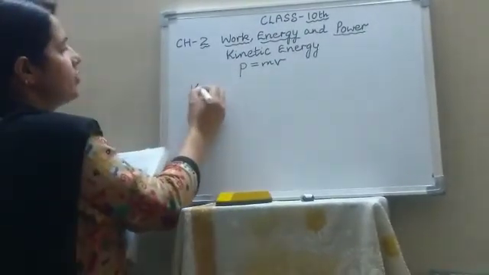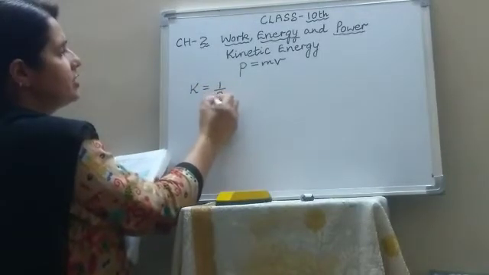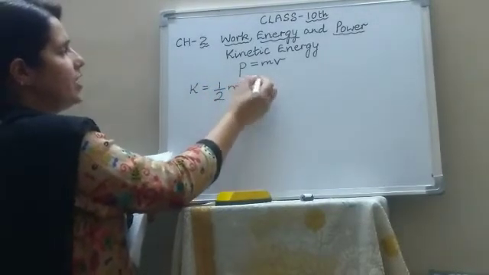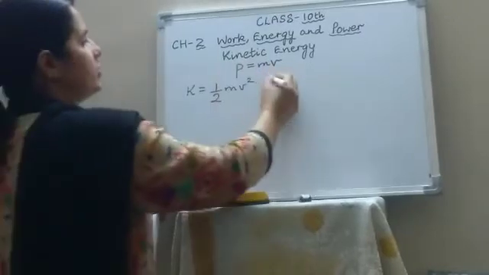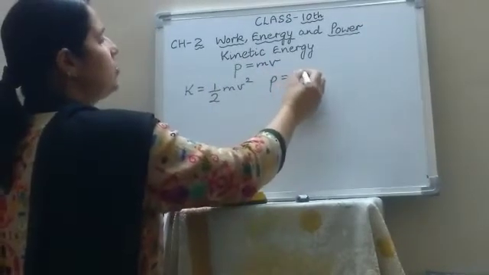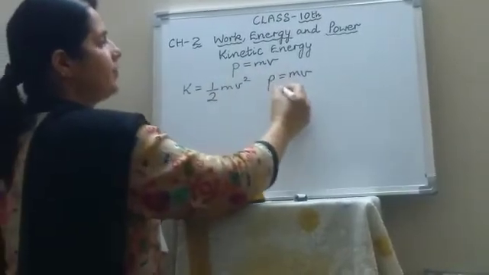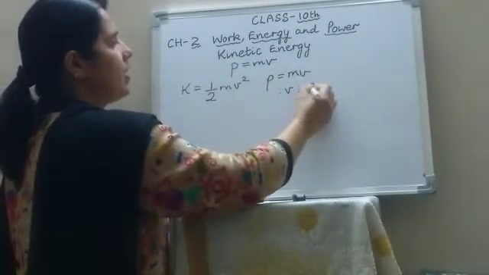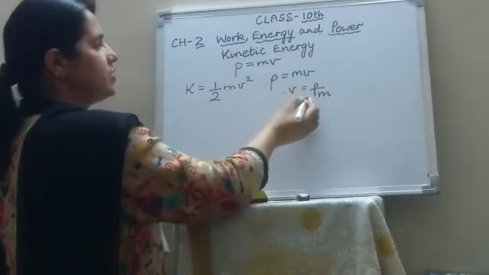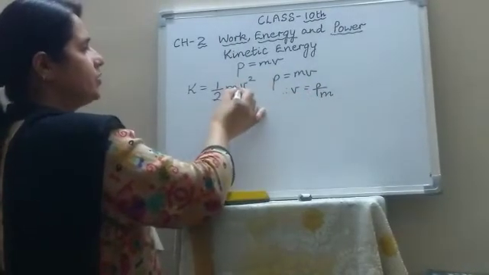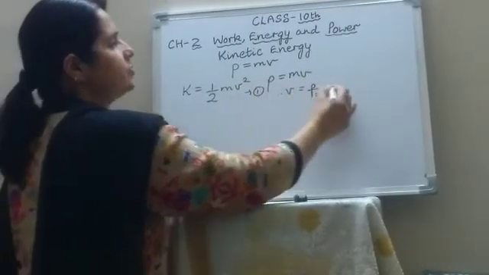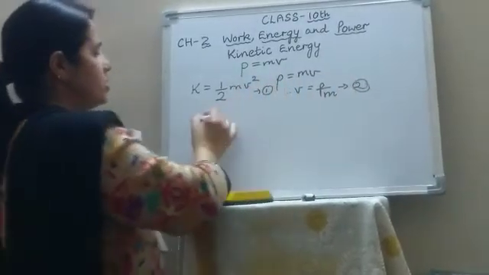Now we know in terms of velocity, the formula for kinetic energy is half mv square. And momentum is p equals m into v. So from here we get v equals p upon m. So this formula of v we can substitute in this. We will substitute equation number 2 in equation number 1.